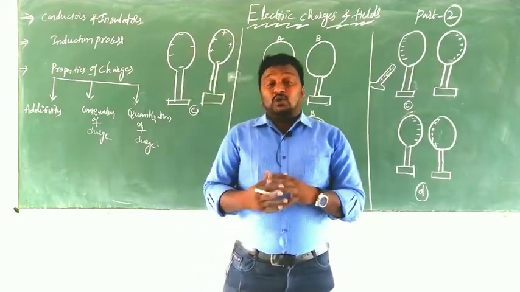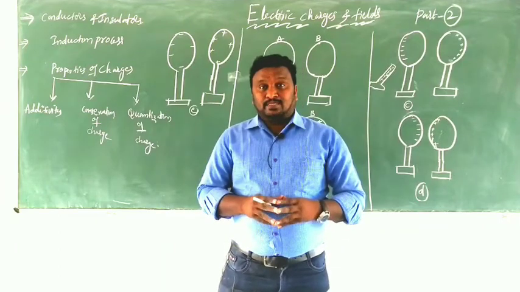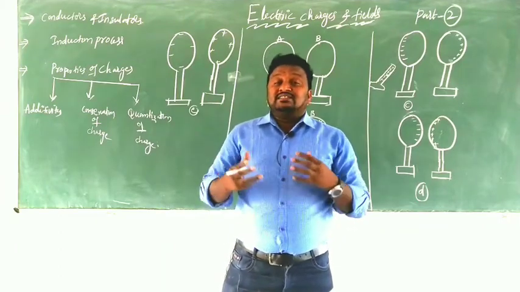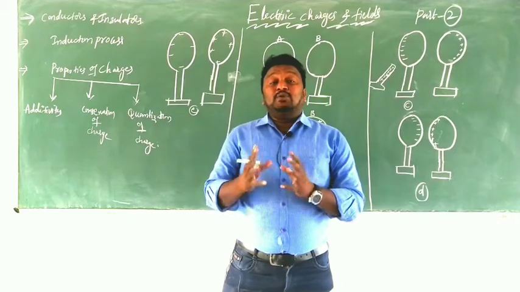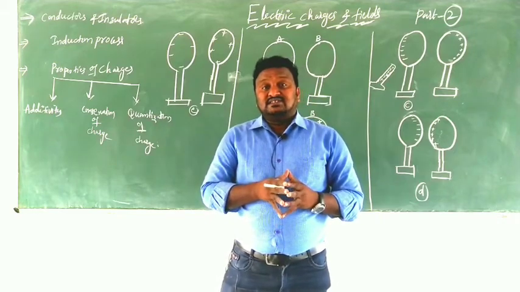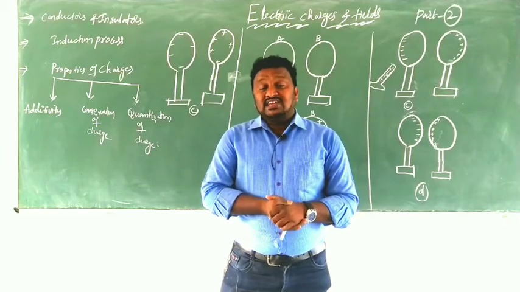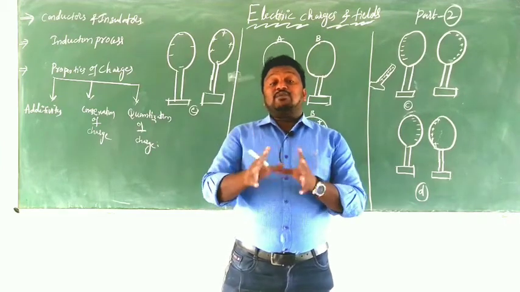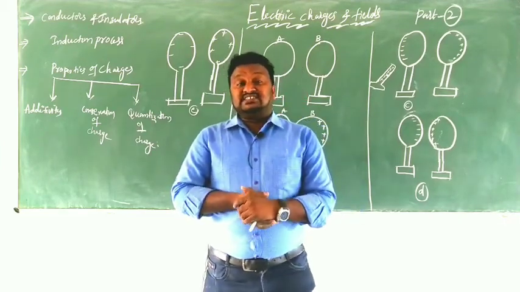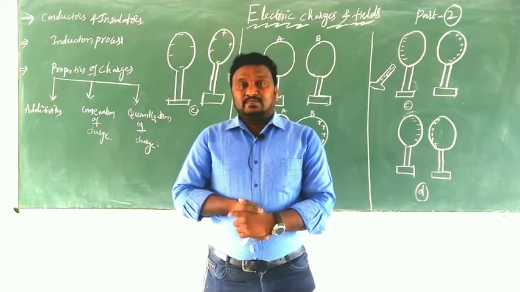Those are called conductors. In materials where the electrons are strongly bonded to the nucleus, there are no valence electrons. That type of material is taken as an insulator.